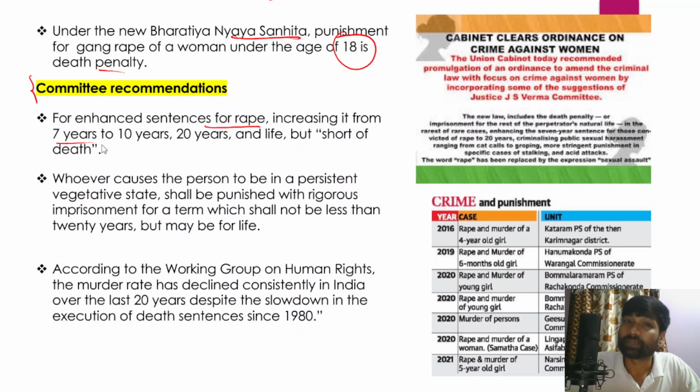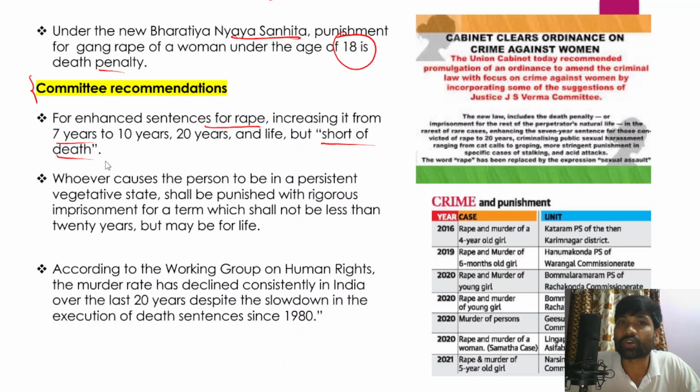But the Justice Verma Committee was not in favor of recommending the death penalty for crimes such as rape and murder of the victim. Even in rarest of the rare cases, the Committee did not recommend the death penalty. Rather, it increased the punishment.